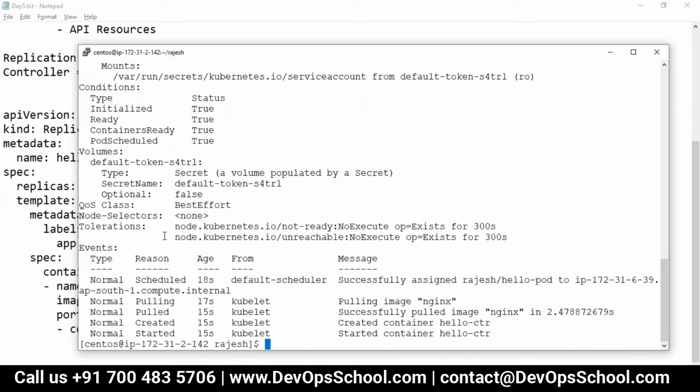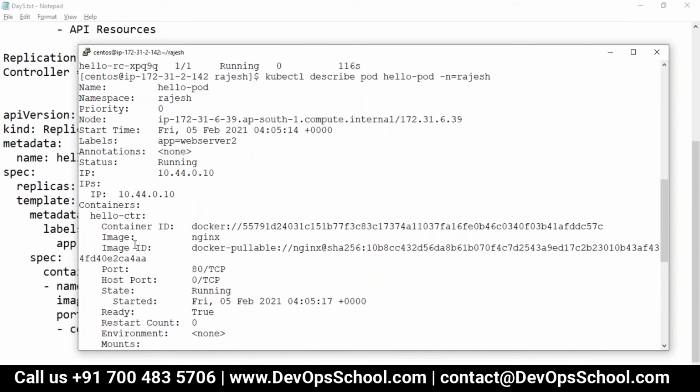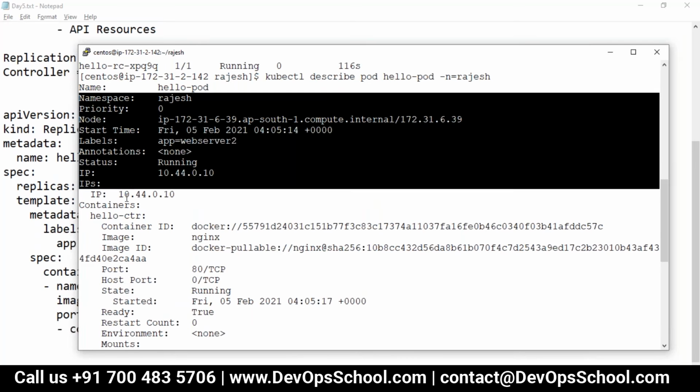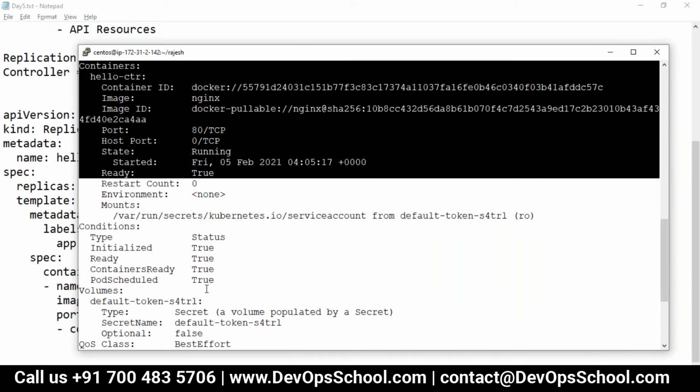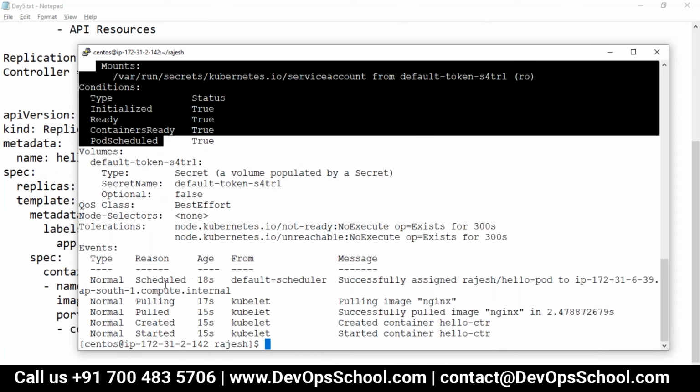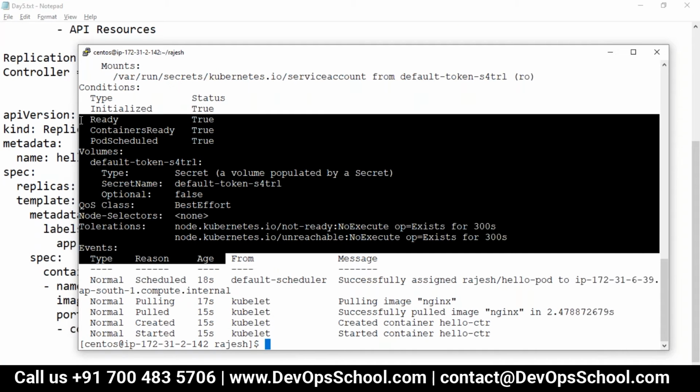Now you see here, this pod is not controlled by anything. There is no such field here that says controlled by. See here, no controlling. This pod is independent. There is no control for this pod.